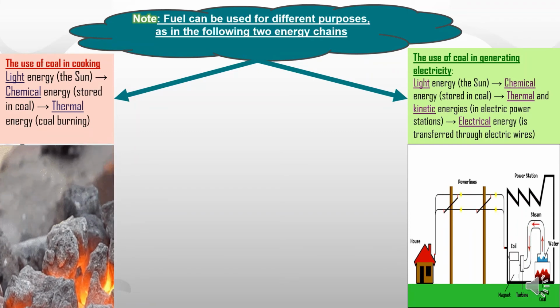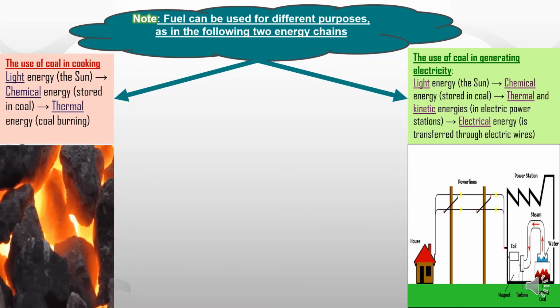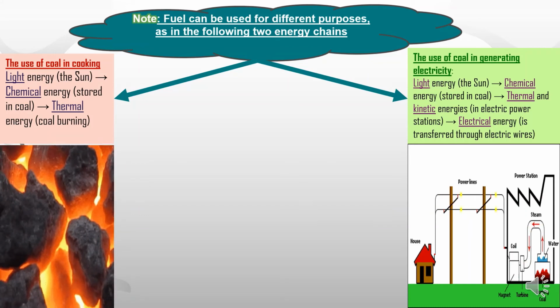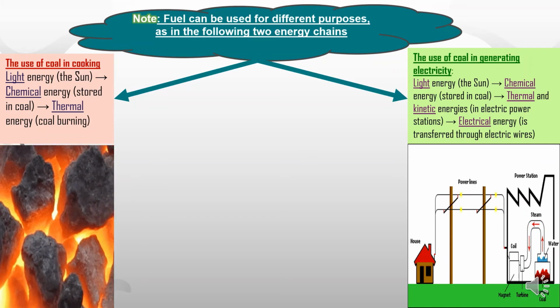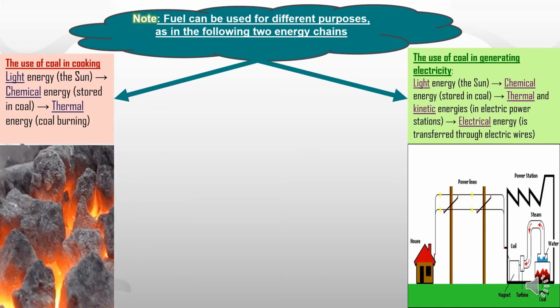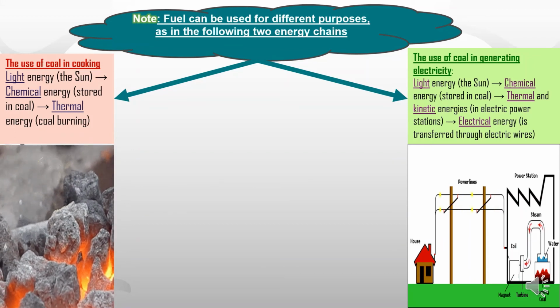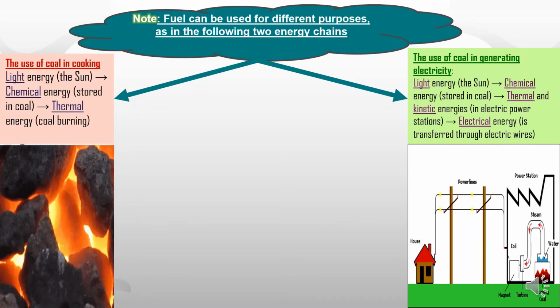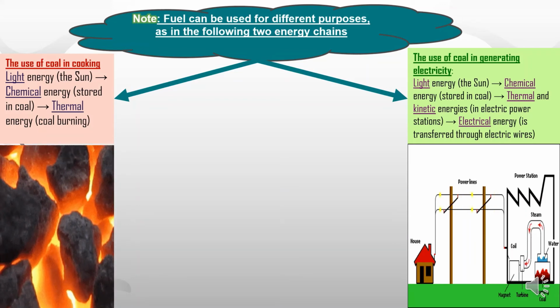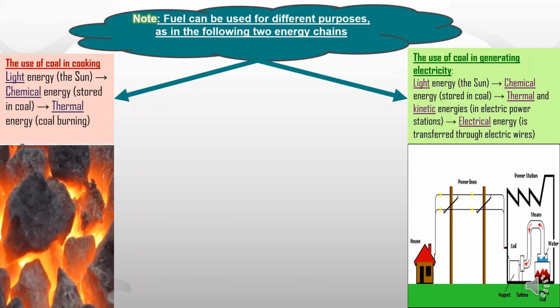Number 2, the use of coal in generating or producing electricity. Starting from the sun, which produces light energy, we said that plants absorb light energy from the sun and change it into chemical energy stored inside their bodies. After the death of these plants, they will be buried underground, and because of heat and pressure, they will change into coal. Actually, we use coal in power stations to generate electricity.